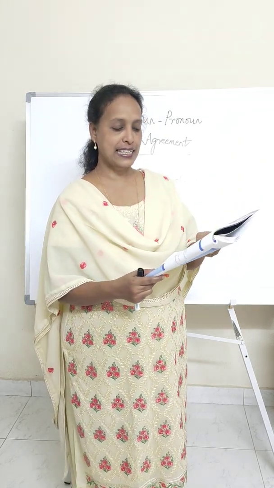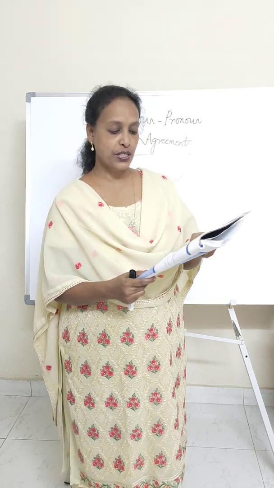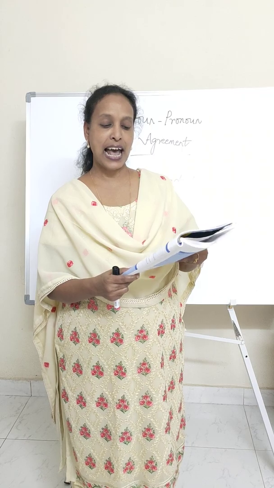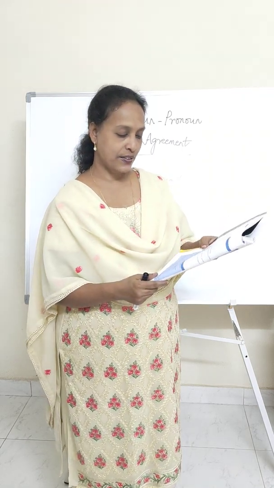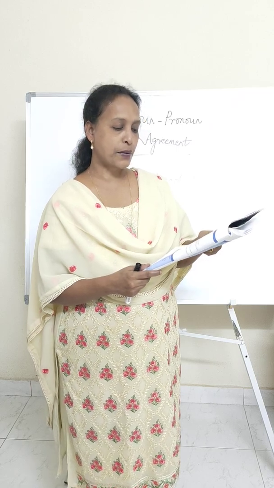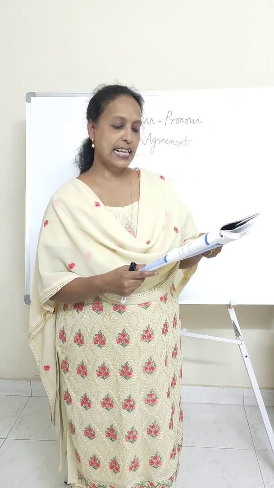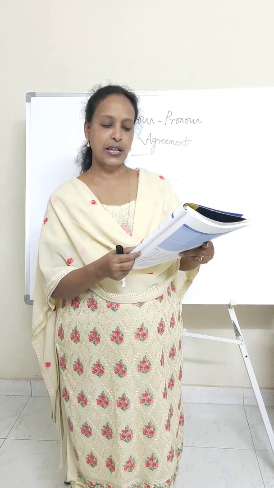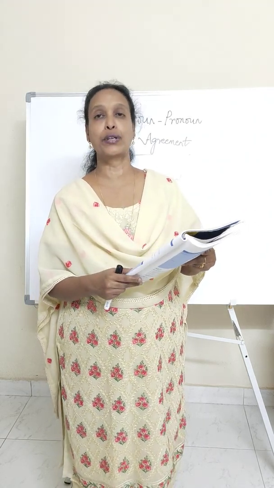Now look at the table here. In the table it says antecedents with conjunctions like and. The example sentence here is Raghav and Bhargav are proud of their performance in the recently concluded sports meet. Now the antecedent here is plural, right?